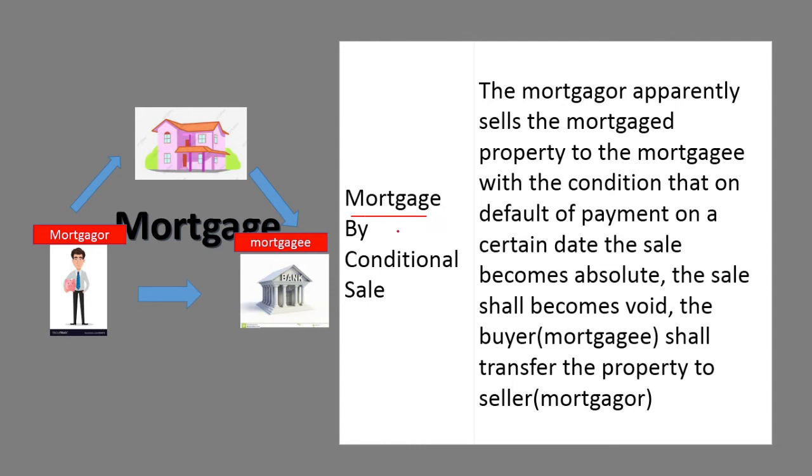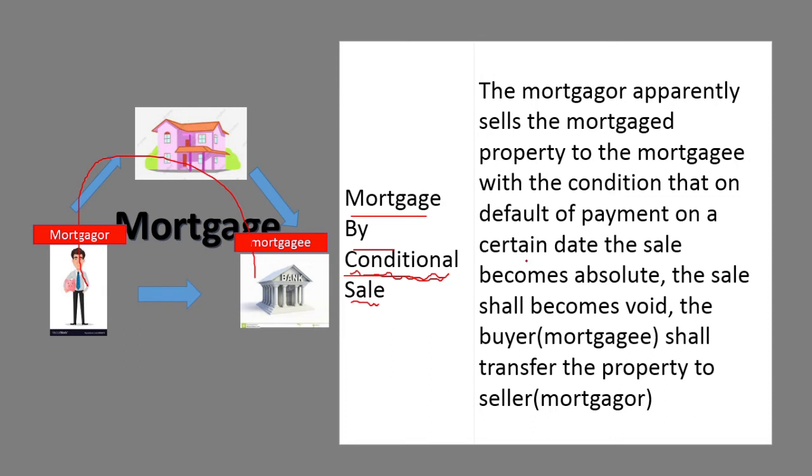Next is mortgage by conditional sale. The word conditional sale means there are some conditions over there. Here the sale is already happening, but one condition is there. Still, the ownership is transferring and the possession remains with the customer.